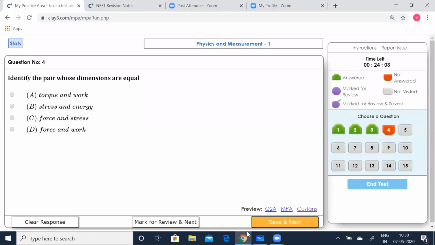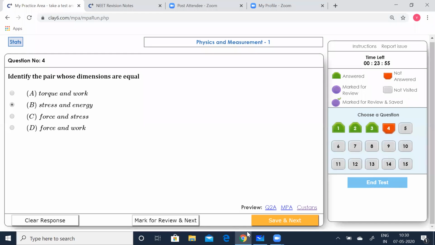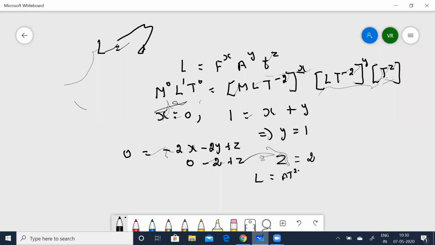Now coming to the fourth question. Identify the pair whose dimensions are equal. Let me clear the board. Work W is equal to F s cos theta, where F is the force and S is the displacement, you know that.